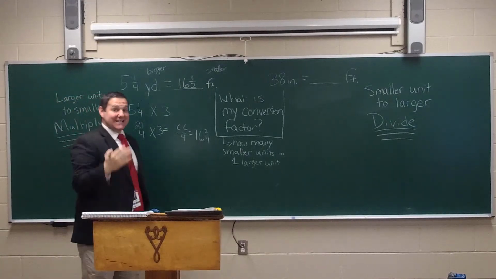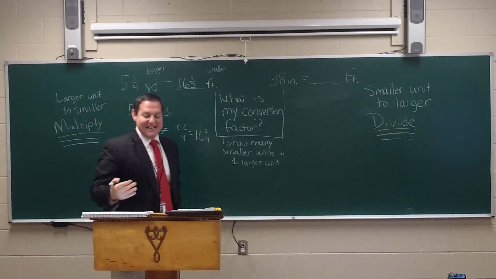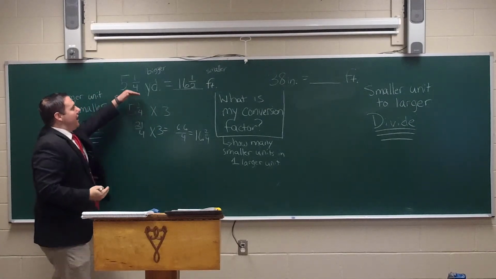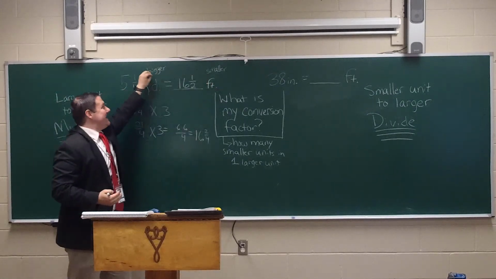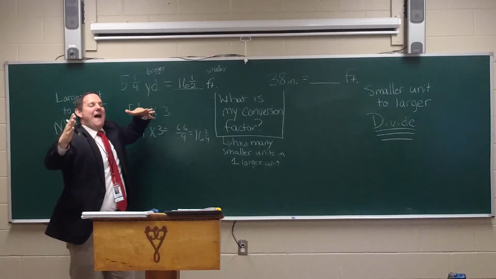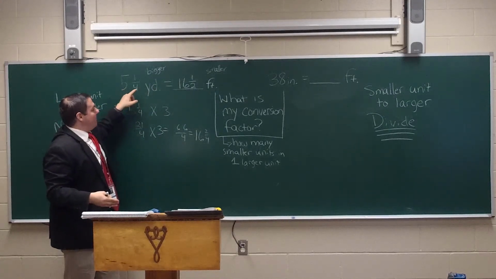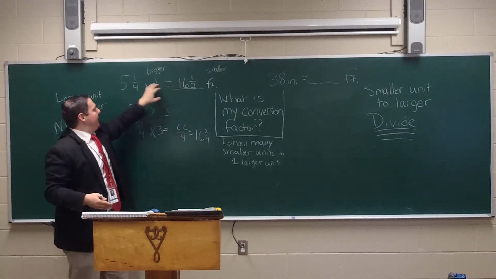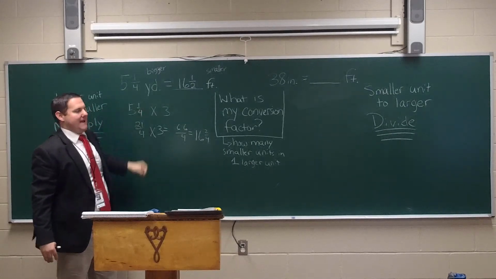Now the last question is, does this make sense? And the answer is yes, it does make sense, because I'm going from something bigger to something smaller. In order for the smaller unit to be equal to the bigger one, it's got to have more, it's got to be a larger number. I'm going from yards to feet, so I should have a bigger answer than I originally started out with. So in fact, it does make sense, okay?